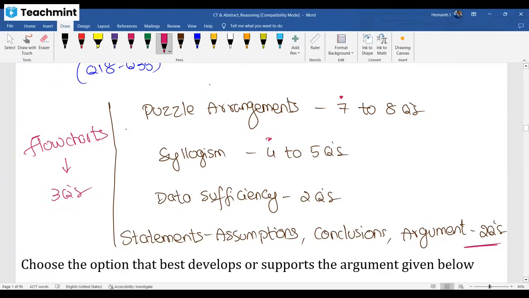So video related to puzzle arrangement already shared in your group. Video related to syllogism already shared in your group. Video related to flowchart already shared in your group. Means 7 plus 4 plus 3, around 14 marks weightage related videos already shared. How to do syllogism questions, how to do puzzles questions, how to do flowchart questions is already shared, my dear.